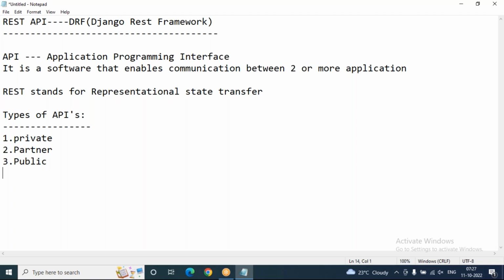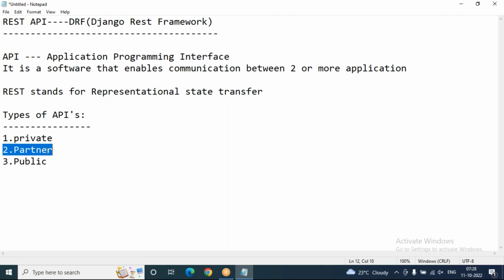Private API means it can be used within the organization only, from a particular organization's point of view. If you want to generate APIs for internal use, we can go for private API. Partner API means it can be used among business partners. Suppose multiple organizations deal with the same services for their customers; they can go for partner APIs. That means the API is shareable, so people from different organizations can handle customer requests and responses through the same API. So that is partner API.